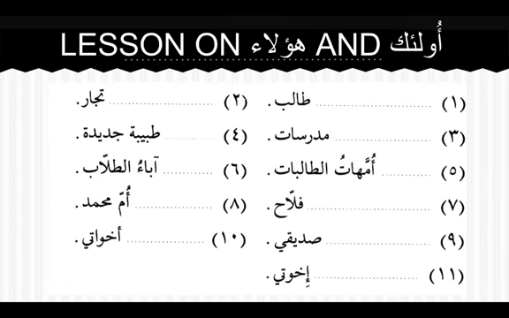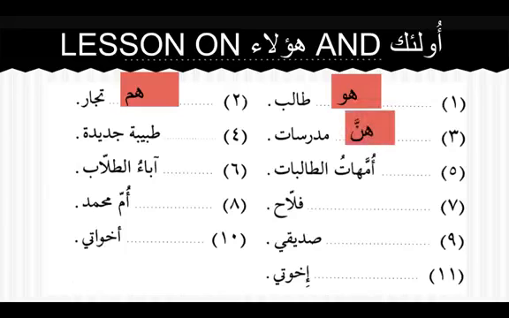If you want to use a pronoun for these nouns, whenever a name is mentioned, you should remember that it's always third person. If it's a talibun, a singular male, we'll use huwa, huwa talibun. Let's go to the next one. Is it singular or plural? Tujjarun is plural for tajirun, so it is hum tujjarun. So always third person: either huwa, hum, hiya, hunna. We just have to remember these. So mudarrisatun will be hunna mudarrisatun. They are teachers.